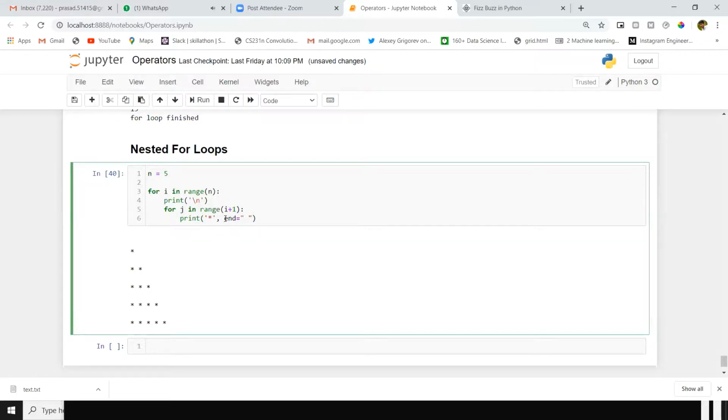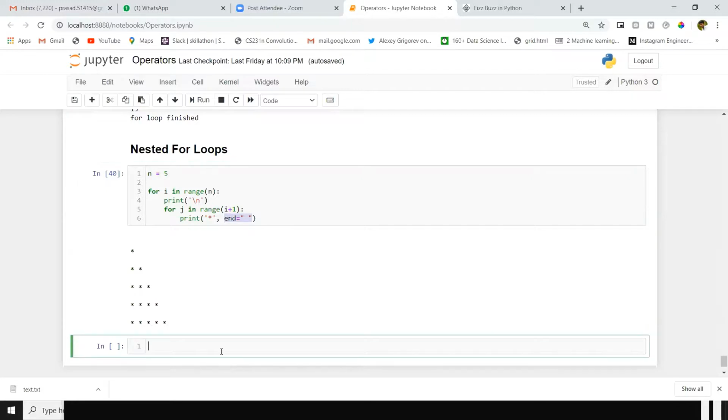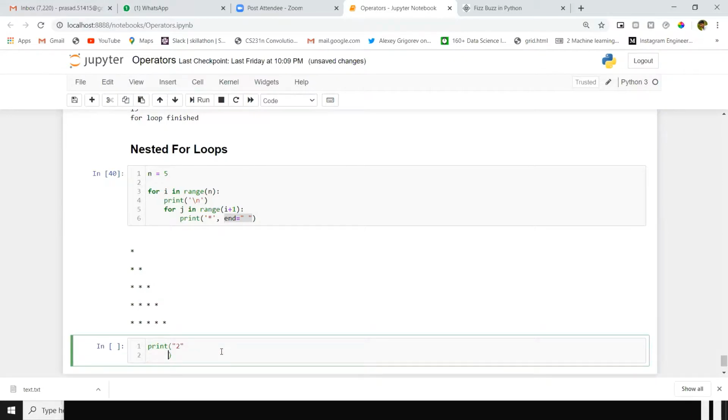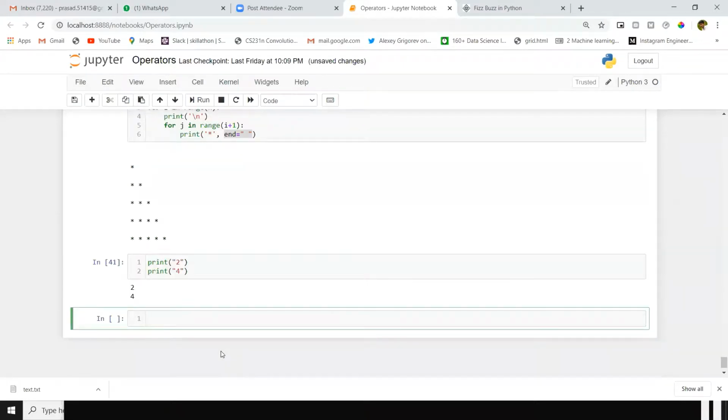Why am I giving this end? If you didn't give end, it will print the star on the next line. Why? Because you are giving print statements one after another. If you print 2, and after that you print 4, if you observe, 2 is on one line and 4 is on the next line.